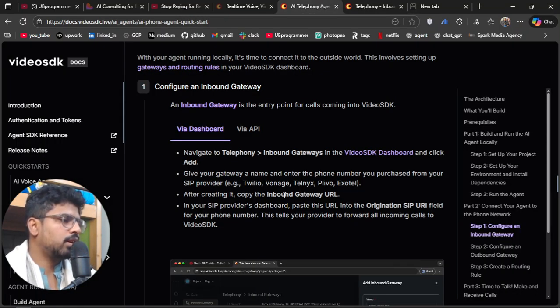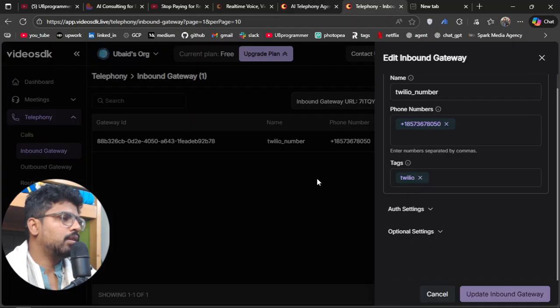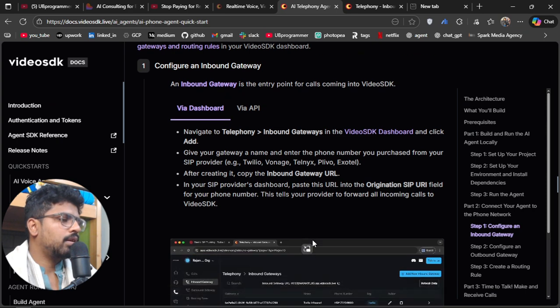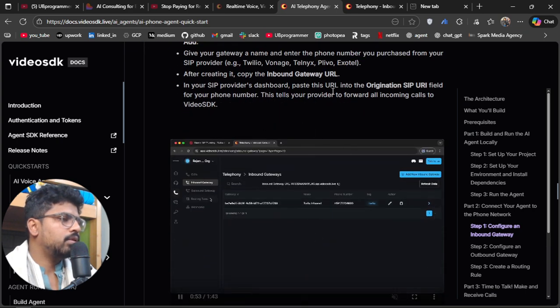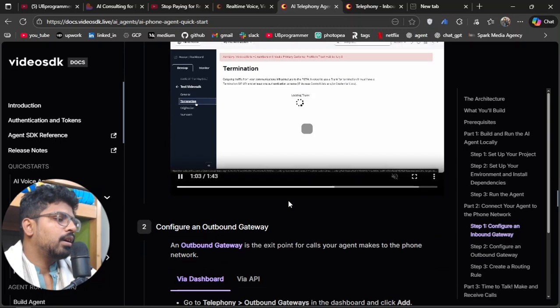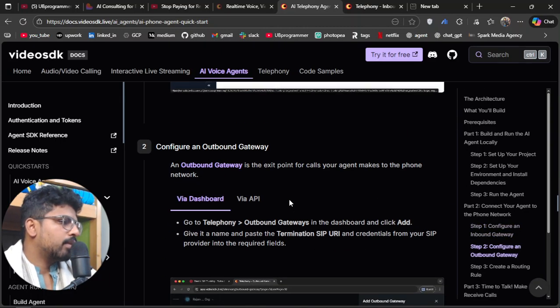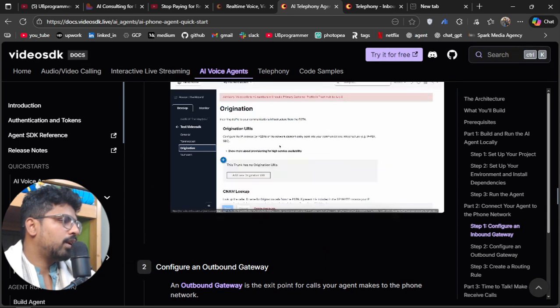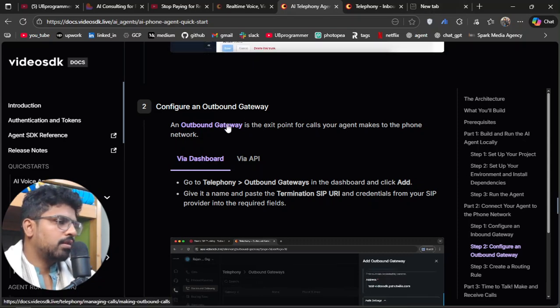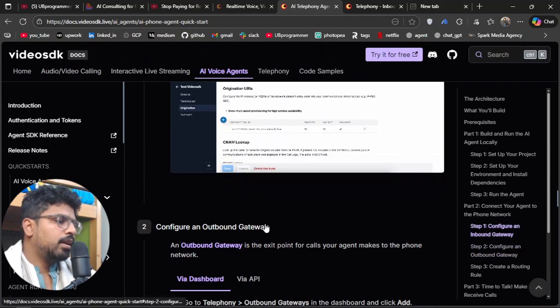You just create an inbound gateway URL, which is right here, and then you just copy this URL into your SIP URI, which is in the origination. In the Twilio, I have done it. I will not reveal the exact URI and all of that, but you can just go to Twilio and add that. And then the outbound gateway for making the outbound calls.